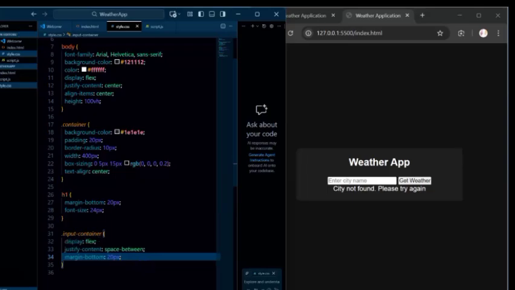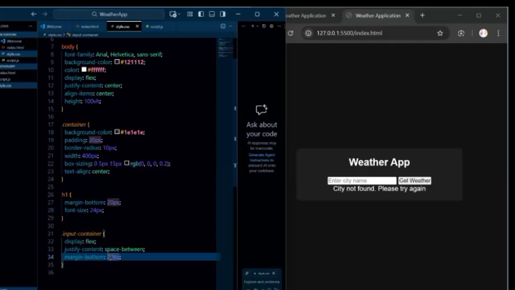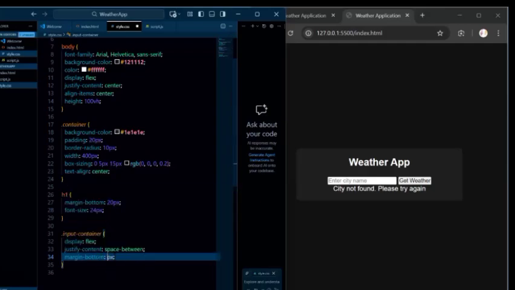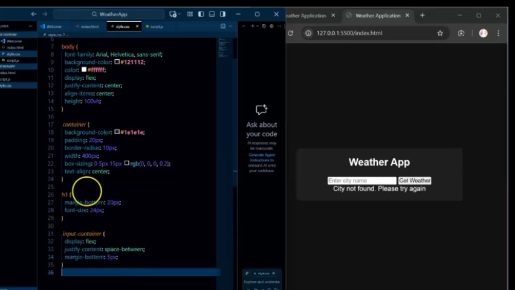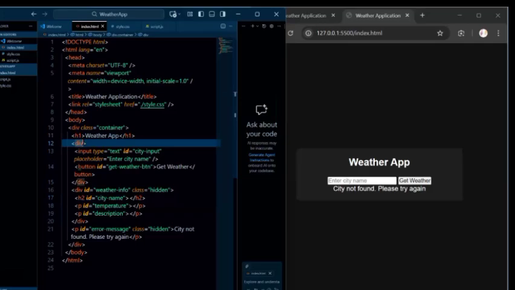Let's see the effects. Can we see anything of effect there? Okay, let's make it 5. Oh, sorry, this should be ID, not class. Let me check. See, the input is input container, we didn't name that. So sorry about that. We're supposed to have this as class input container, right?